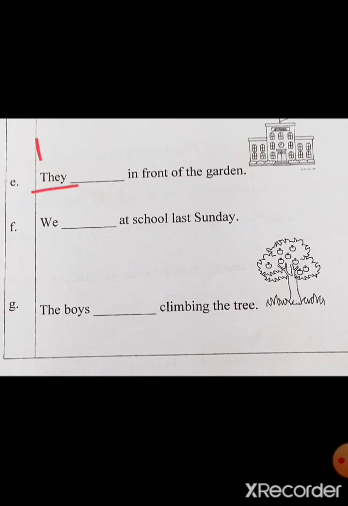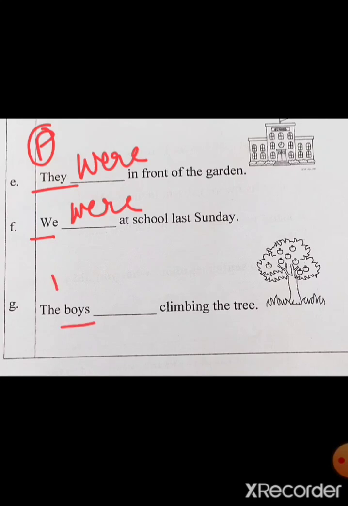They, plural, so they were in front of the garden. We dash at school last Sunday. We is plural, so we were at school last Sunday. The boys, again children, it is plural, so the boys were climbing the tree.